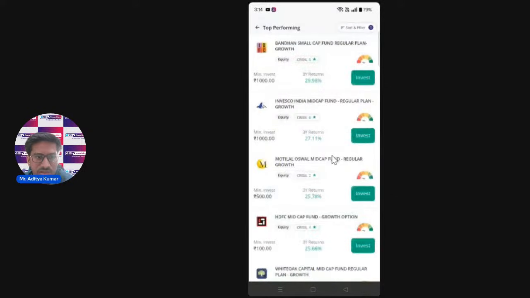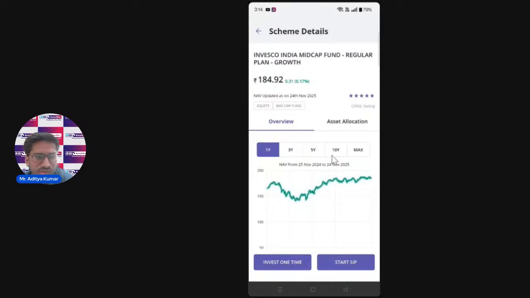So there are various funds rated by different agencies. This is one of the funds that you can invest in, and it has a 5-star rating. As I've told you, the more stars you see in a fund, the lower the risk and the better the consistency that fund will be able to give you in the long term. So it's just like a report card of the fund.